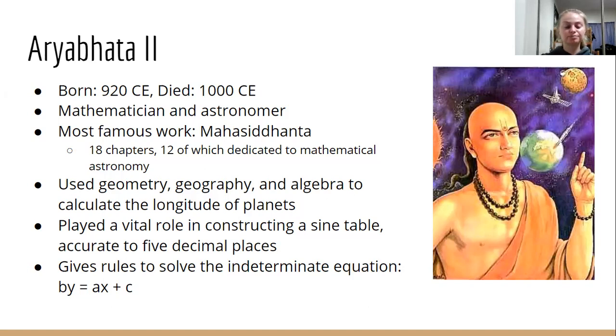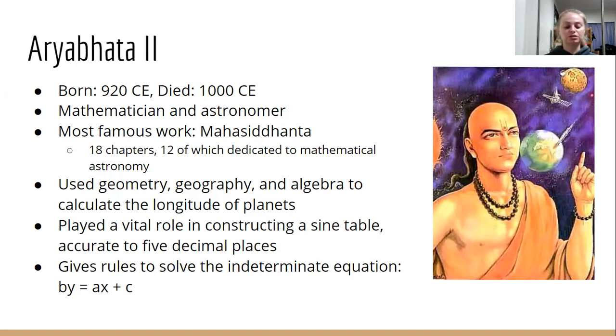So we saw earlier that we could construct a sine table accurate to 4 decimal places, and now because of Aryabhata II, we are able to calculate it to 5 decimal places at this point in time. And then he also gives rules to solve the indeterminate equation by = ax + c.